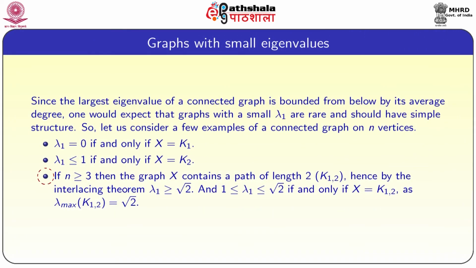If n is greater than or equal to 3, then the graph X contains a path of length 2 or K12. Hence, by the interlacing theorem, lambda 1 is greater than or equal to root 2. And lambda 1 is less than or equal to root 2 if and only if X equals K12, as lambda max of K12 is equal to root 2.